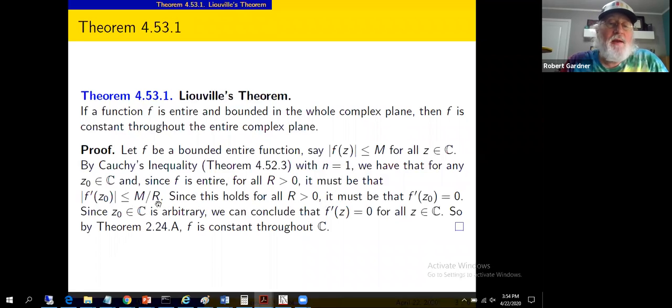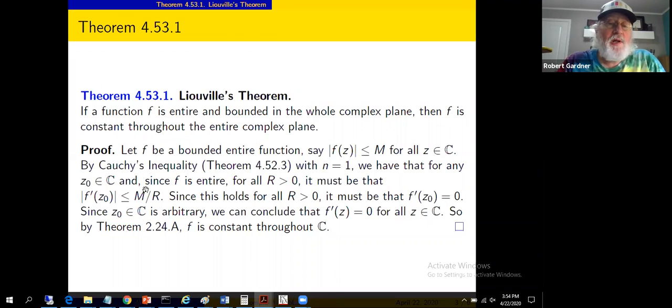Well, think limit as r approaches infinity: the only way this bound can hold for all r greater than 0 is if the modulus of f prime of z equals 0. And so f prime of z itself equals 0. And when the derivative is 0, then the function's a constant, just like in the real setting. That was something I guess we encountered back in chapter 2. But yeah, we do have that familiar behavior, that derivative is 0 implies constant function.